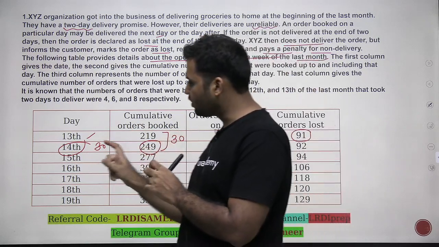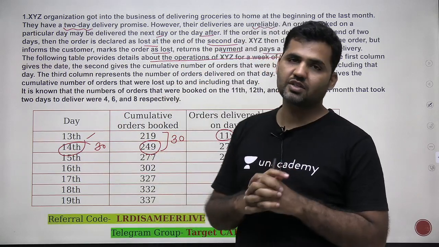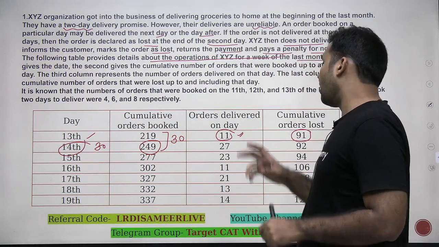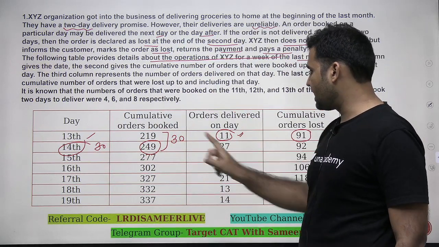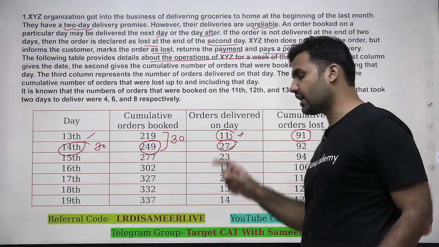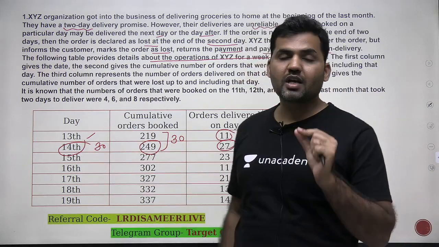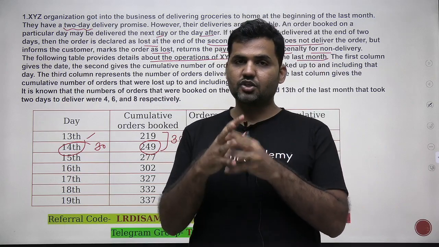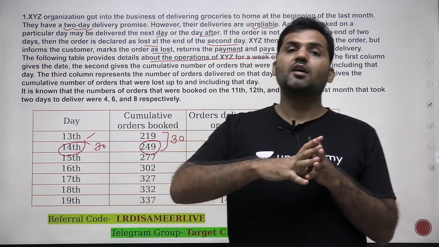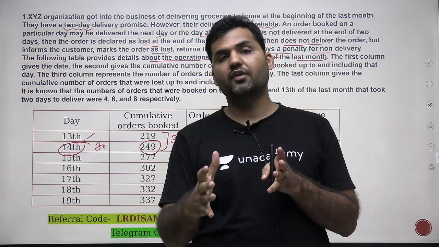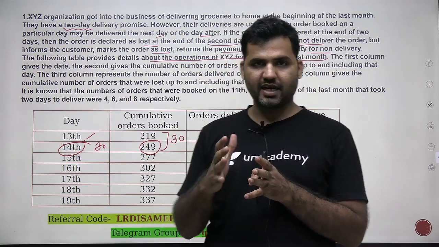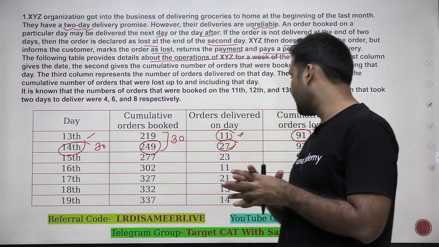If I'm specifically talking about this date, there will be 30 orders that will be placed on 14th, right? Orders delivered on 14th are 27. Now tell me, think guys, if 27 orders are delivered on 14th of a month, can I say that these 27 orders must have been placed on 12th or on 13th, right? So because it's a 2-day delivery process.